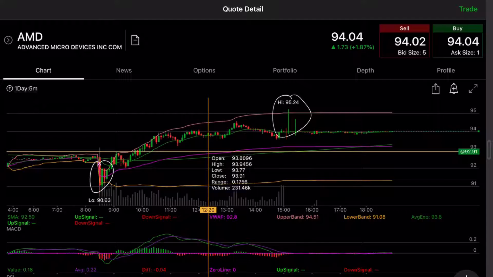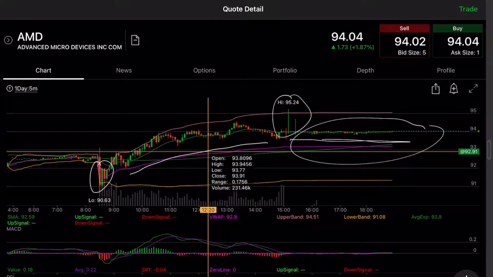95.24, and then we can see there's a constant uptrend throughout the day, and then right here was our more flat period in the after hours. So we hit a high during the after hours, and then stayed constant throughout the day. So it was a pretty good day. The charts look really good on this.